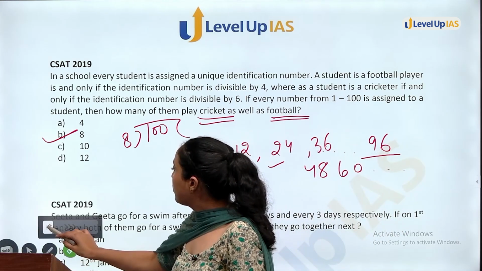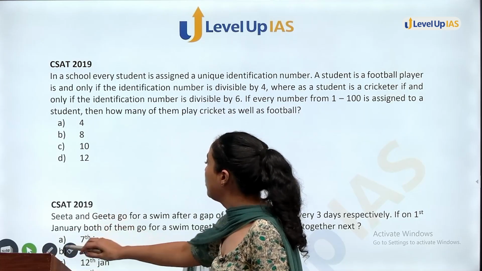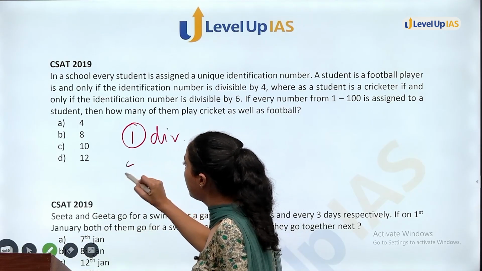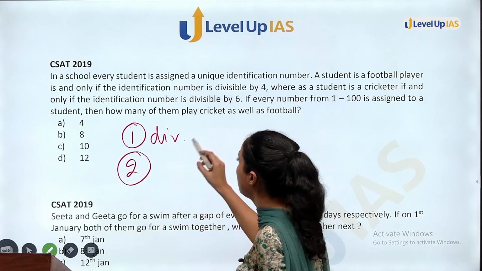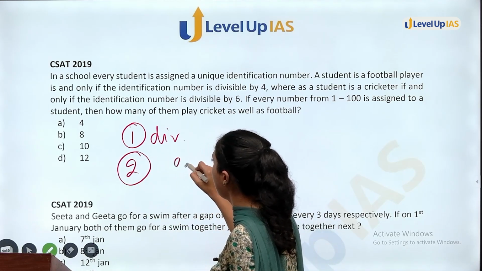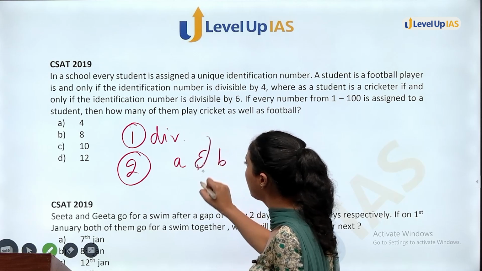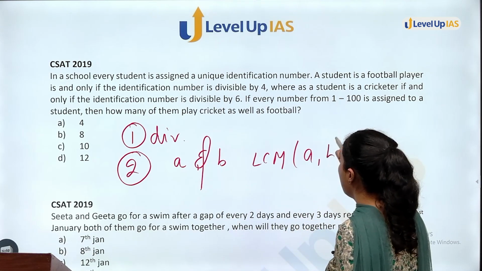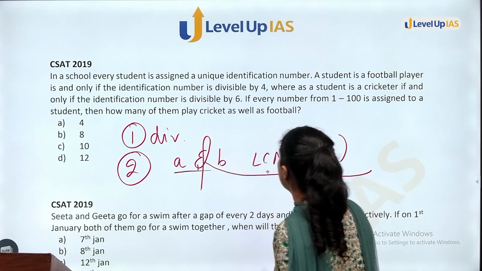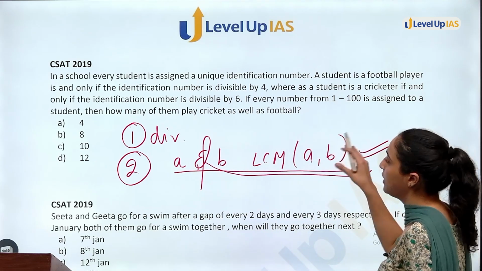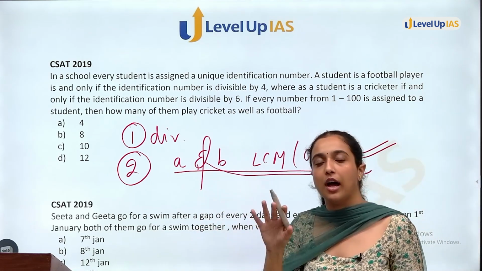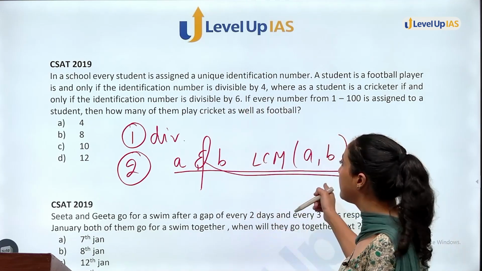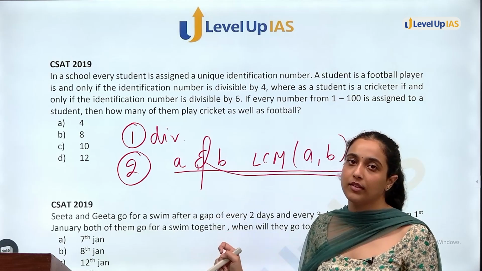So in this question, what is the first thing that we deduced? First is the rule of divisibility. Second, if a number is divisible by a and also divisible by b, then the number is divisible by the LCM of a and b. Also, this approach, this concept has already been asked in previous years, which we have done till now.